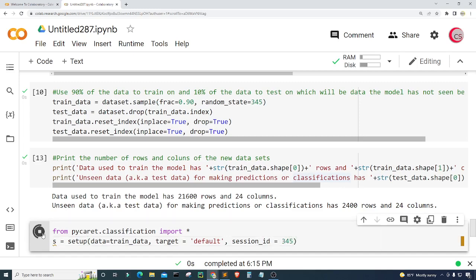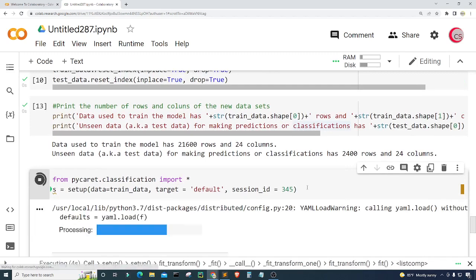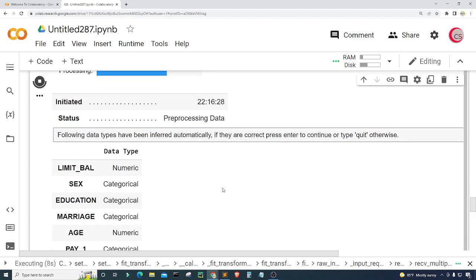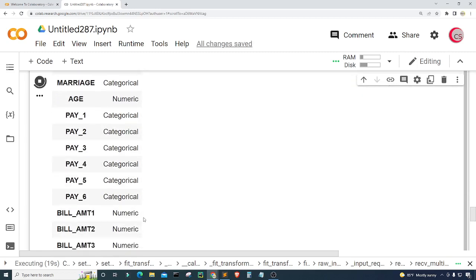So let's go ahead and run this, and this may actually take a little bit of time to set up. Okay, so the interesting thing about this setup function is that it gives us this nice chart here, right?